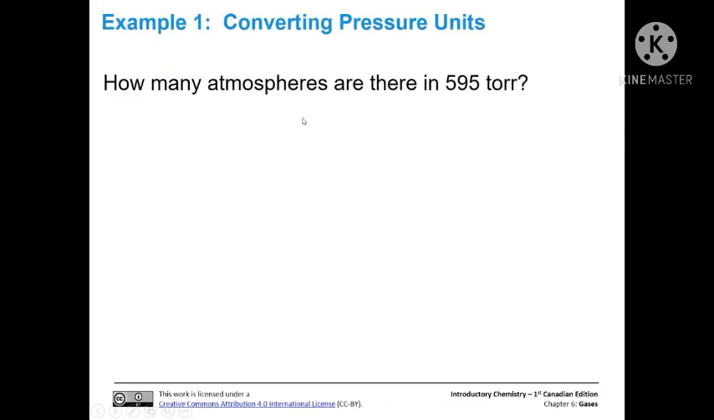Okay, so let's practice that. How many atmospheres are there in 595 torr? Use that equivalency, construct a conversion factor, and then do that conversion, and we'll talk about it and see if you're right.